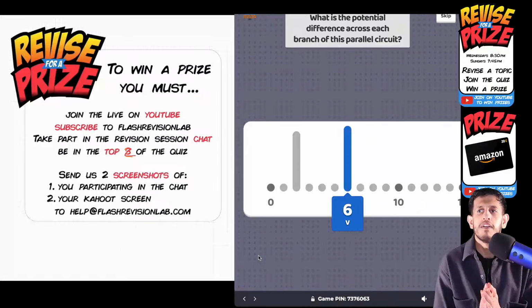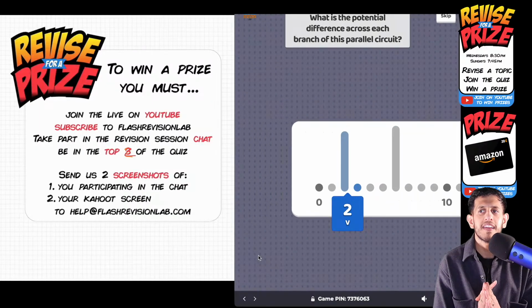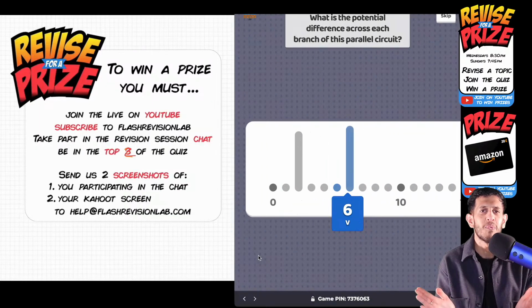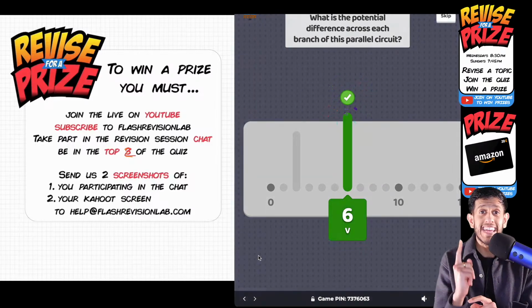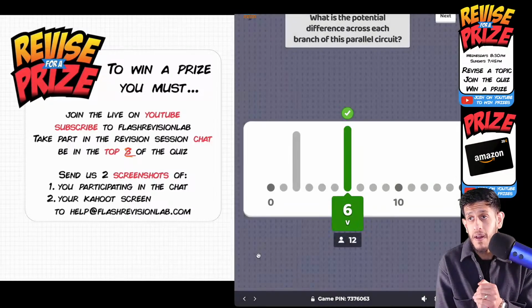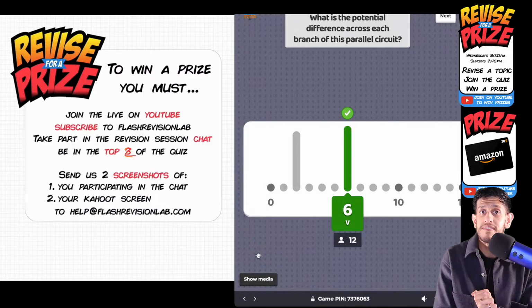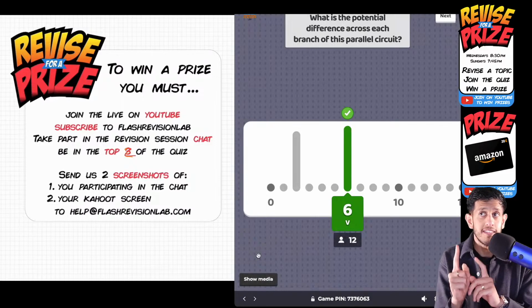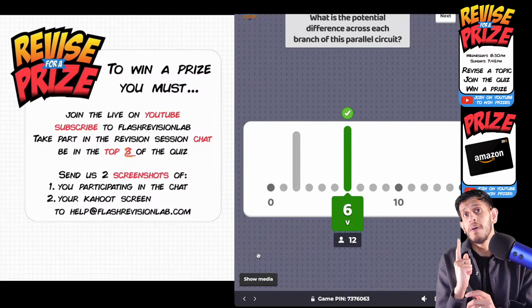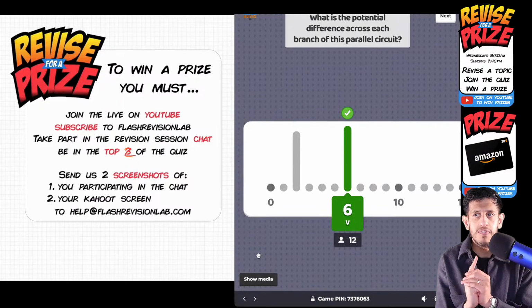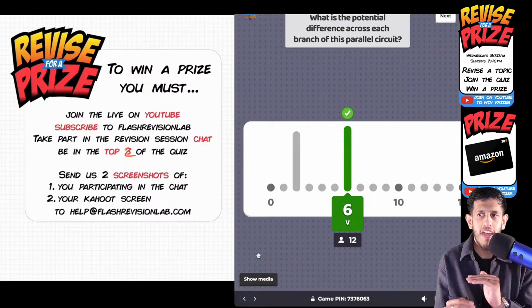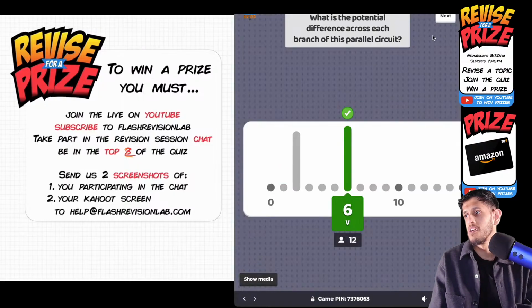What have we put? So, majority of people, I think, have split between 2 volts and 6 volts. Why? Because some people have thought it's shared. Some people think it stays the same. It stays the same in a parallel circuit. Remember, I was saying in series, current stays the same, potential difference is shared. This was a parallel circuit. So potential difference stays the same and current is shared. So the same value of 6 from the battery is the same for every single bulb. That was why the answer was 6.